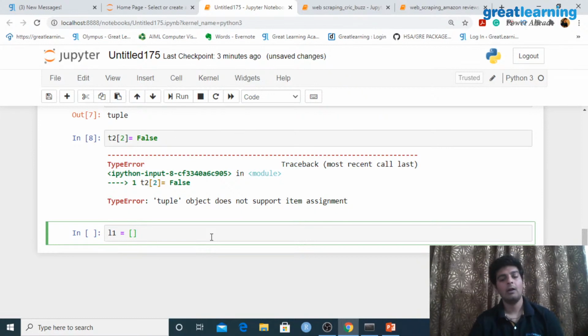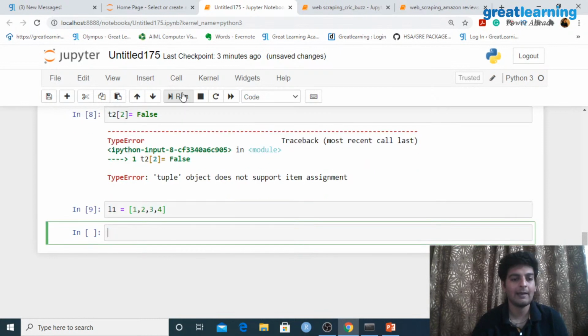Now here, let me store in the same values. Inside L1, I am passing the values 1, 2, 3 and 4. Now after I pass the values, let me do the same things over here.